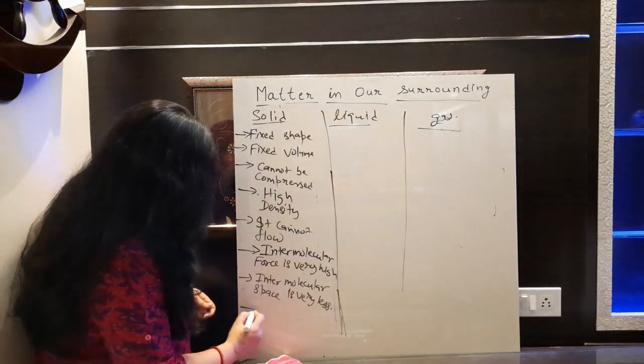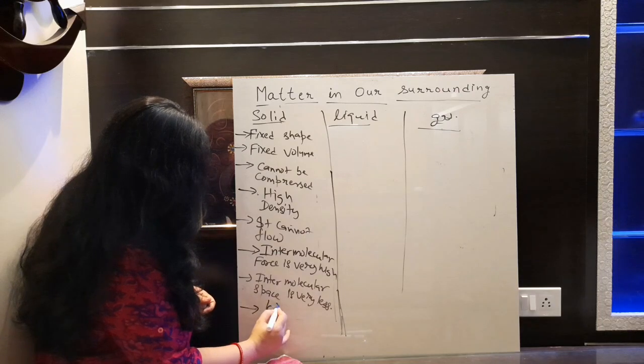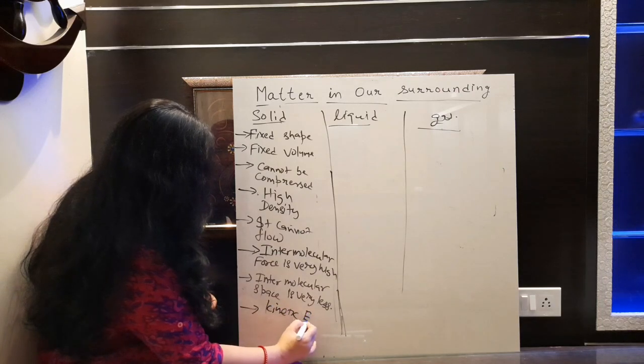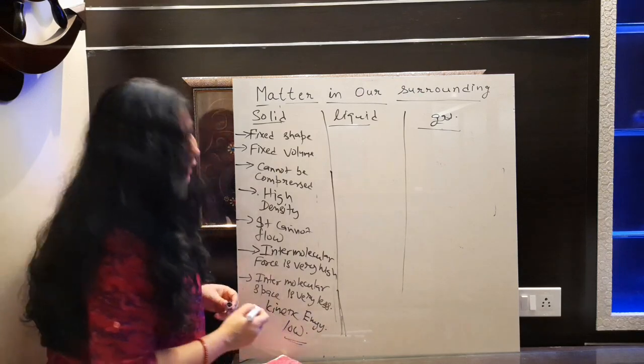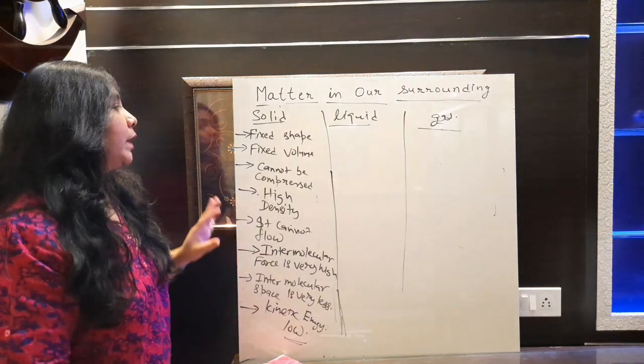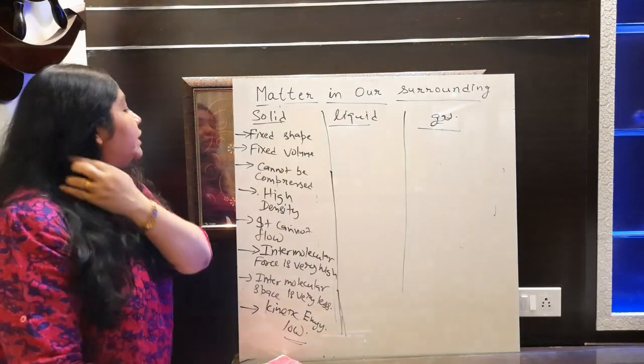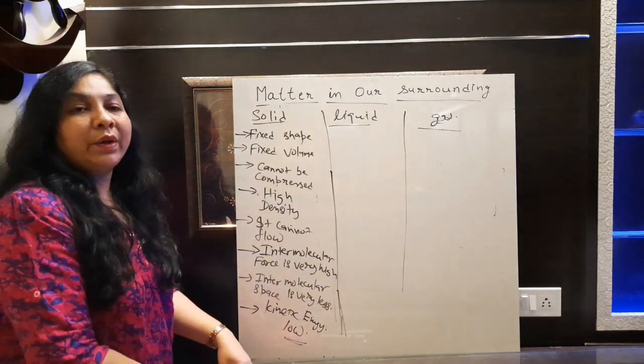Now last, we will discuss kinetic energy. It's very low kinetic energy if we talk about solid. So these are the few properties that we are going to discuss here.